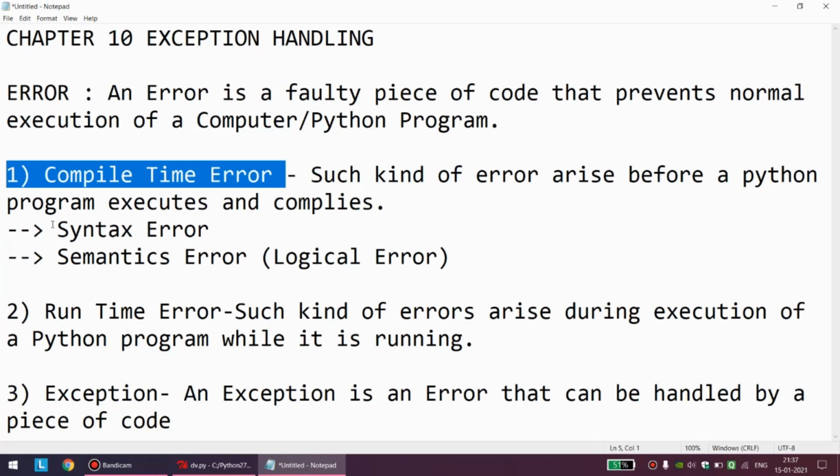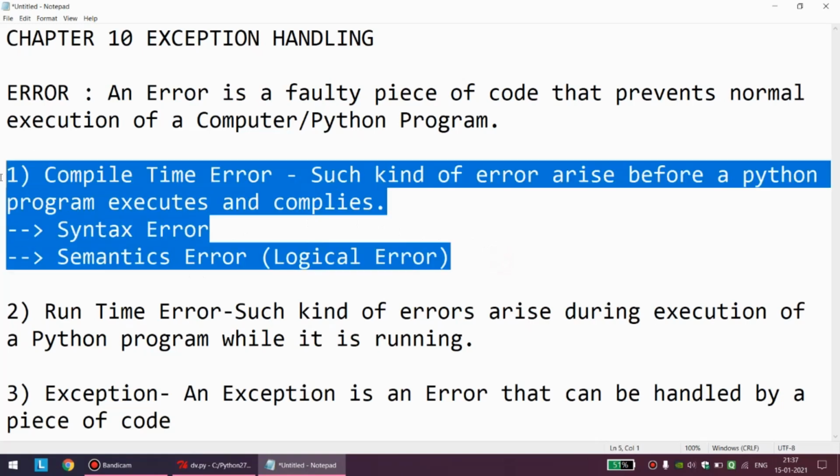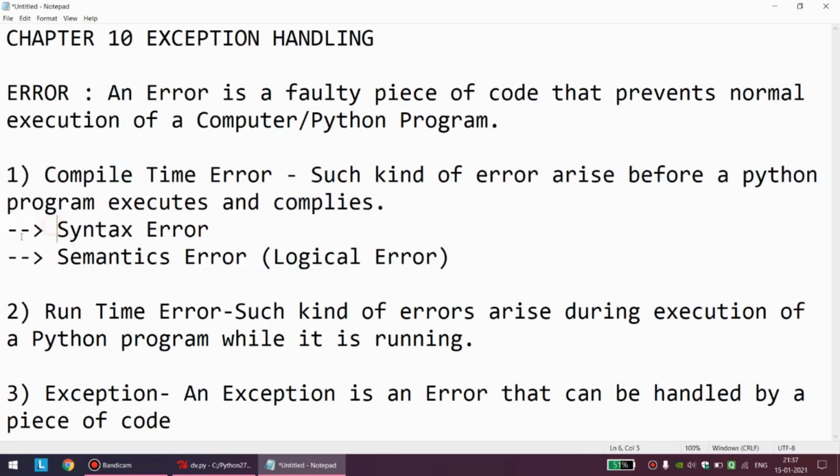See students, I am not making you write detailed theory regarding this, because I hope you are able to understand these small things. Suppose a short note is asked in a theory paper: write a short note on types of error, or, let's say, write a short note on compile time error with example. You can write that any error which does not allow the program to execute and pops up before execution of the program starts will be a compile time error.